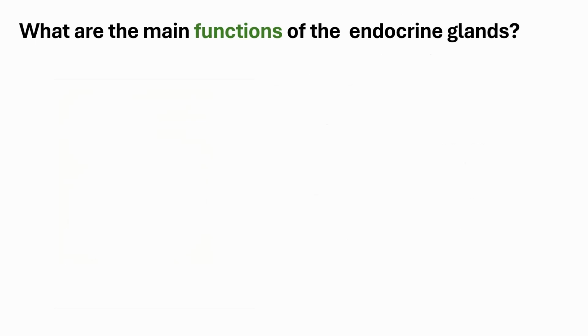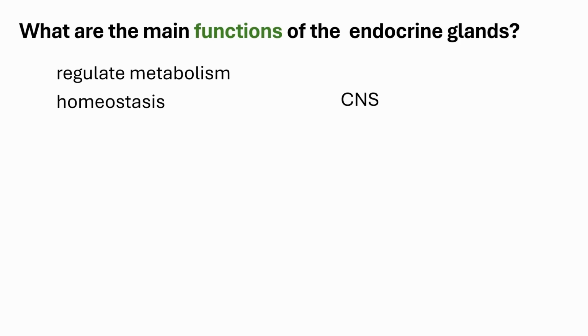So for the functions of the endocrine gland, again, it basically regulates the metabolism of the whole body, regulates the physiology in general. Okay. And through this regulation, homeostasis is basically maintained. So